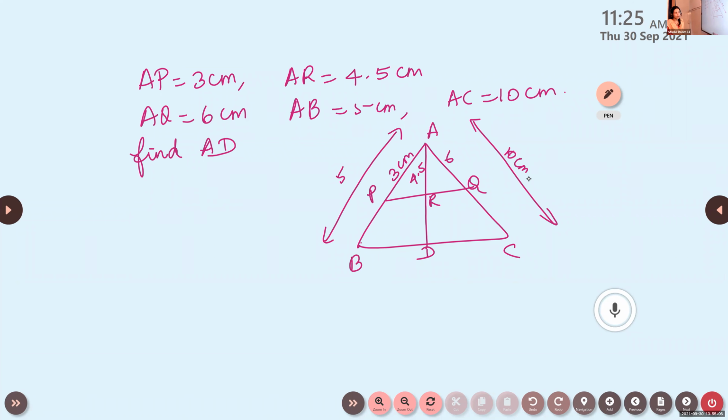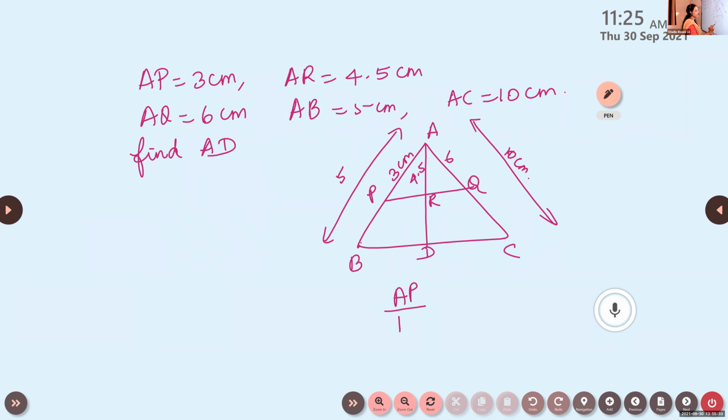It is not given parallel. If it is given parallel, we can use BPT. But it is not given parallel, though these measurements are given. So first, we can use the converse of BPT and prove that PQ is parallel to BC. Check it.